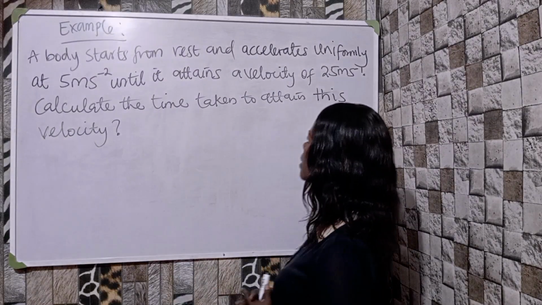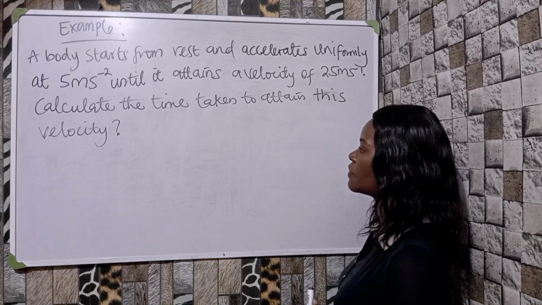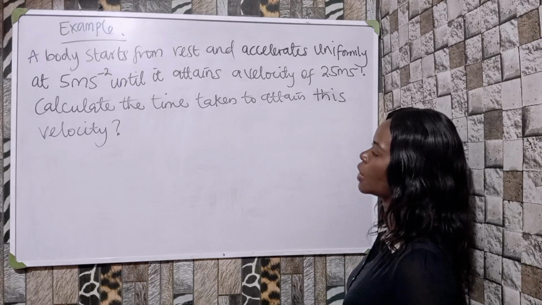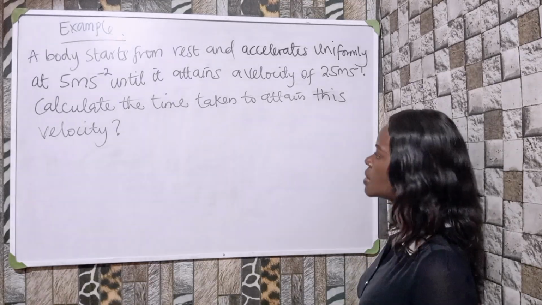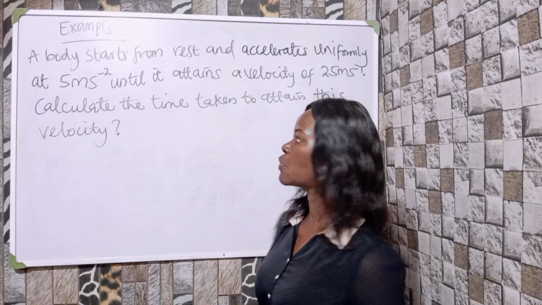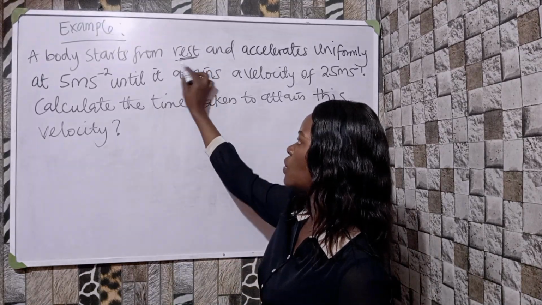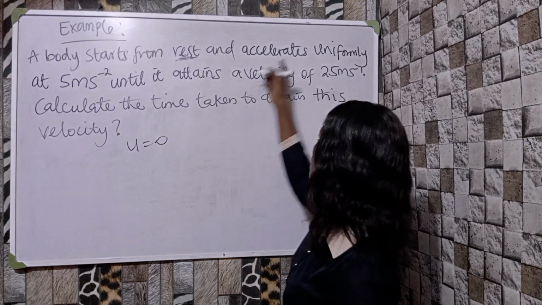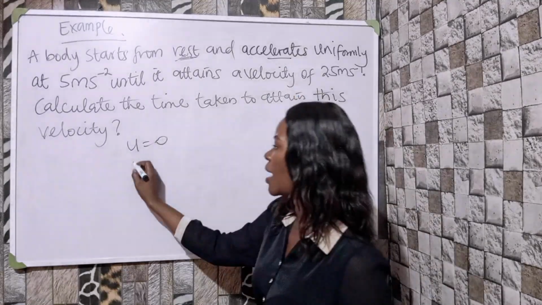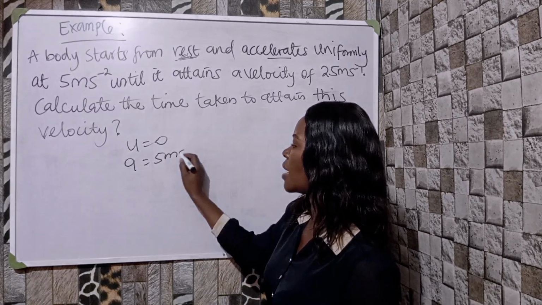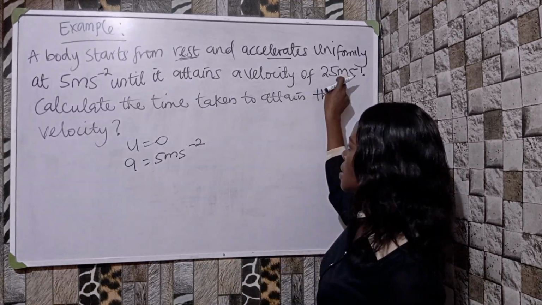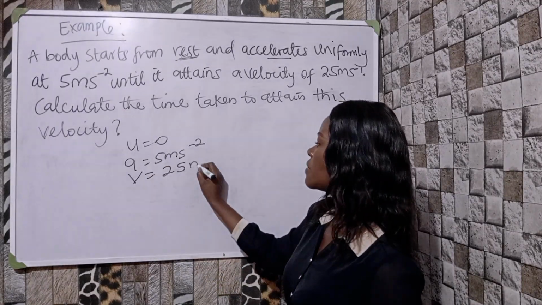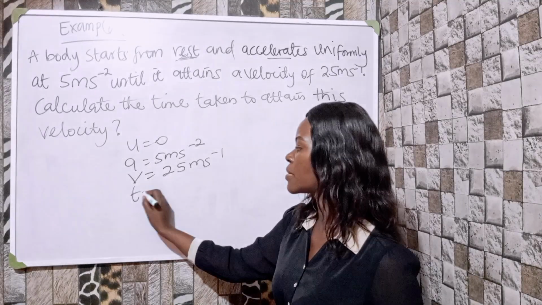A body starts from rest and accelerates uniformly at 5 meters per second square until it attains a velocity of 25 meters per second. Calculate the time taken to attain this velocity. When a body starts from rest, u is equal to 0. It accelerates uniformly at 5 meters per second square and attains a final velocity V equal to 25 meters per second. We are asked to find the time.